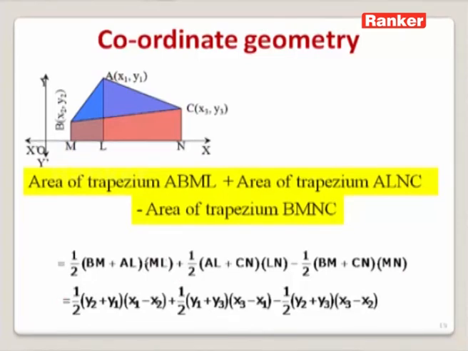On substituting the values of BM, AL, ML and so on, we can write the area as half (y2 plus y1)(x1 minus x2) plus half (y1 plus y3) multiplied with (x3 minus x1) minus half (y2 plus y3) multiplied with (x3 minus x2).